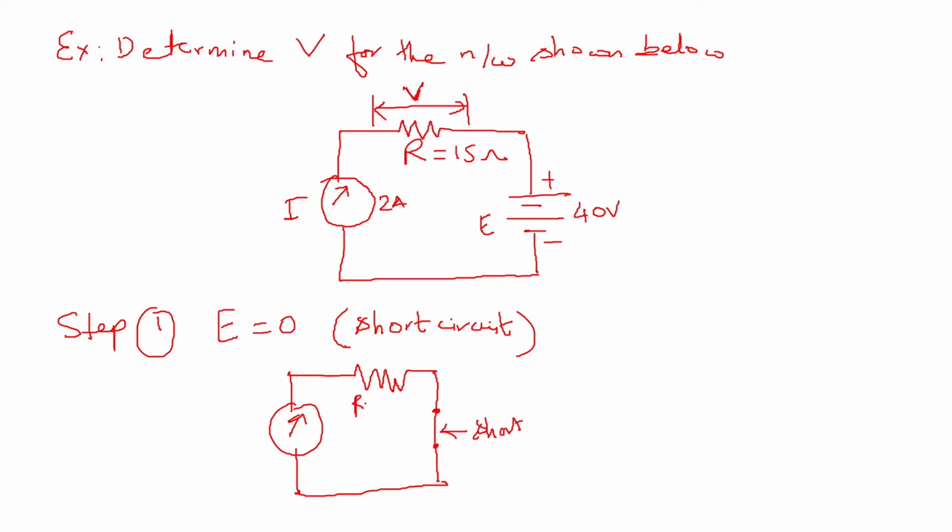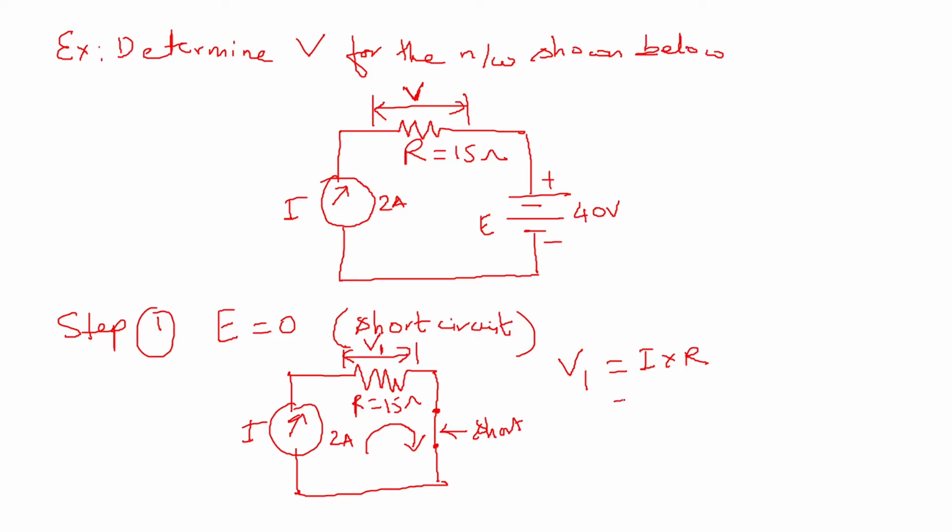Now here you have R equal to 15 ohms, and across this you are going to have a voltage. Let us name this voltage because of the current source as V1, and this current source I is equal to 2 amperes. Okay, now here the voltage V1 because of the current source is given as I multiplied by R. So this current multiplied by the resistance will give the voltage drop across the resistance.